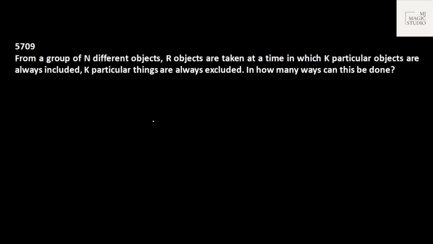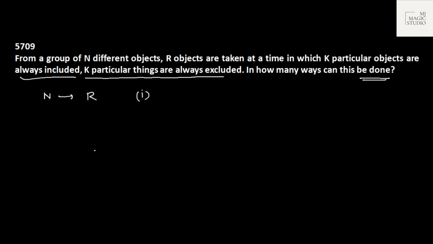Taking one more on this, regarding permutation, or let us see. From a group of n different objects, r objects are taken at a time in which k particular objects are always included, or k particular things are always excluded. In how many ways can this be done? This is again a case of combination, not permutation, sorry. We have got n different objects. We need to select r at a time.